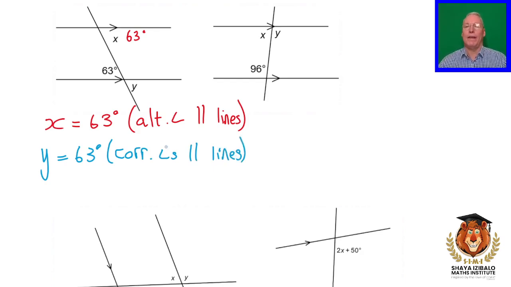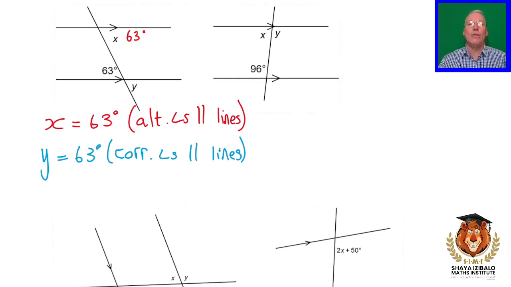Okay? All right, they are corresponding angles on parallel lines. I realize I didn't put an S on there. Okay. Do you see? Same corresponding position. You might say, but Paul, aren't these ones vertically opposite? And absolutely. We could also say that y is 63 degrees, vertically opposite angles.